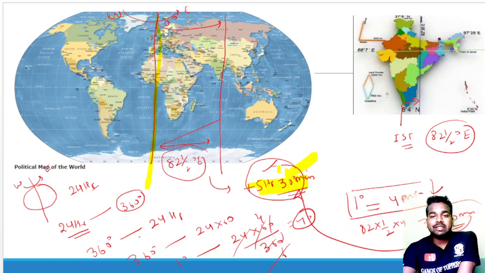Okay, this is only a concept related to the international standard time with respect to the Indian standard time, that is Universal Time Coordinate. We can say how much time is ahead from the Universal Time Coordinate. We only go through the concept.